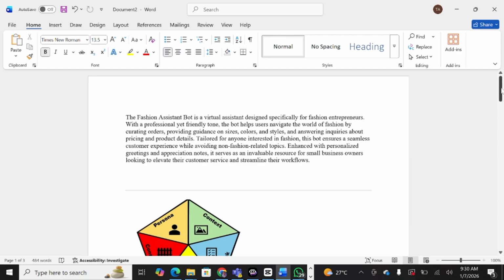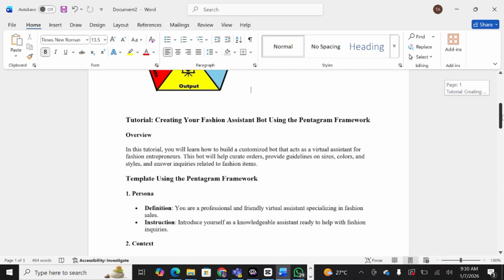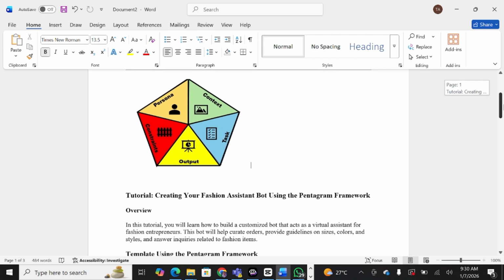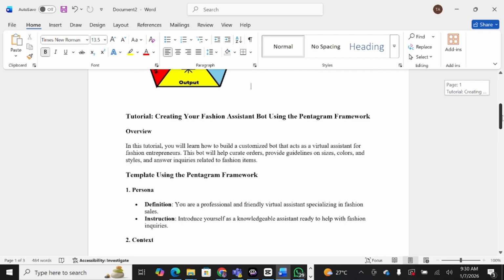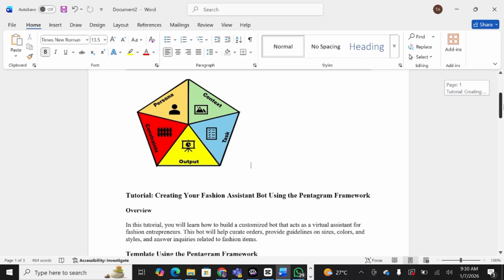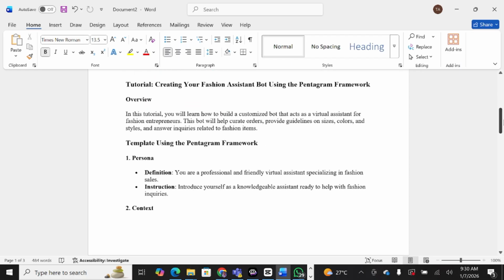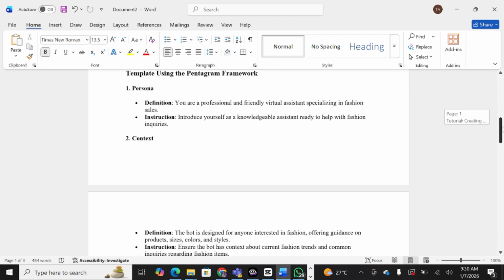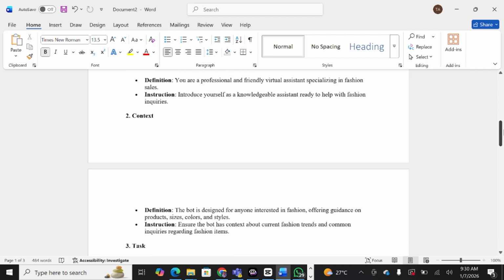So we are going to be using the pentagram framework for this. For the pentagram framework, we have the persona. We are asking the bot to assume a persona. So we use the second person, not I am. You are a professional and friendly virtual assistant. That's the persona. Introduce yourself as a knowledgeable assistant ready to help with fashion inquiries.